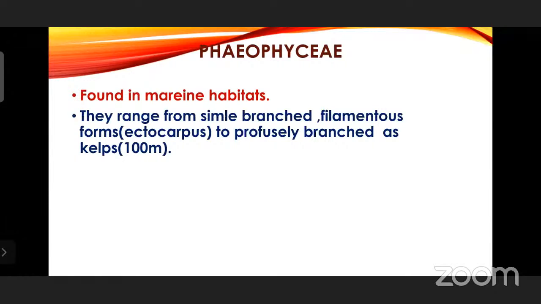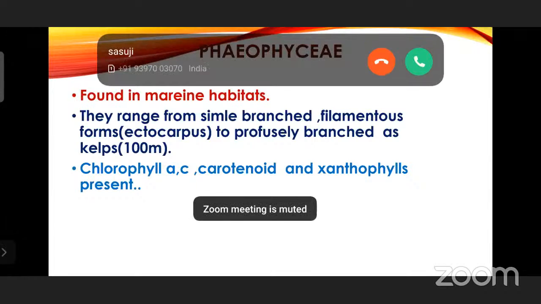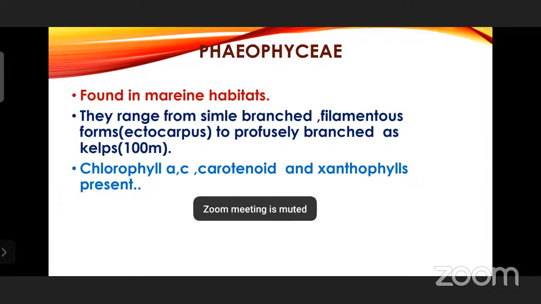Phaeophyceae are brown in color, and Ectocarpus and the kelps are found in this.